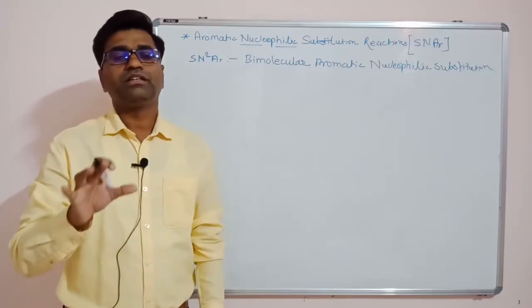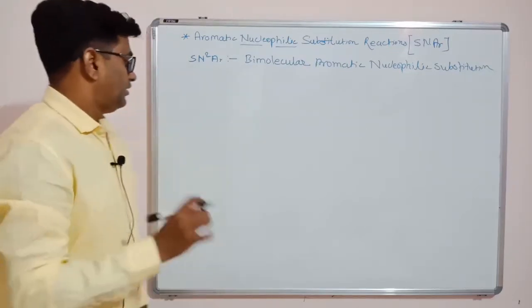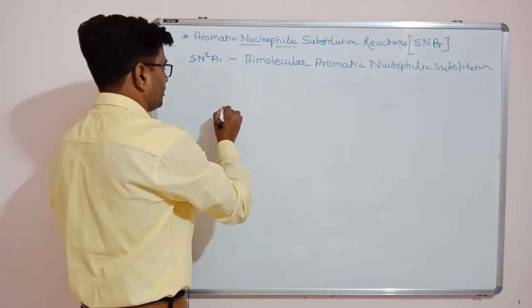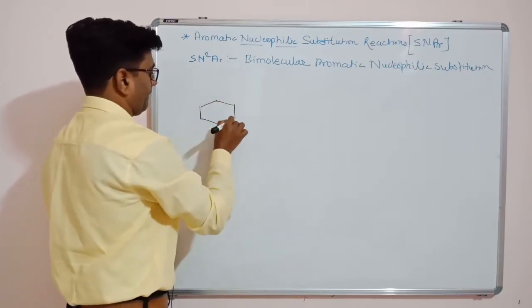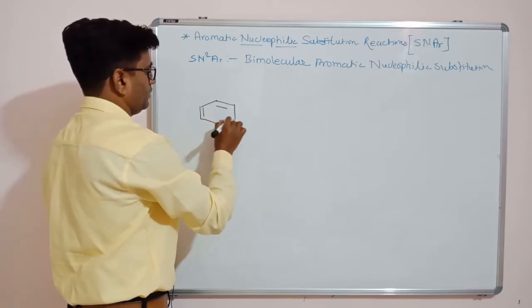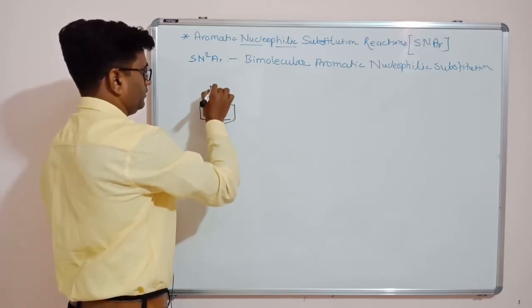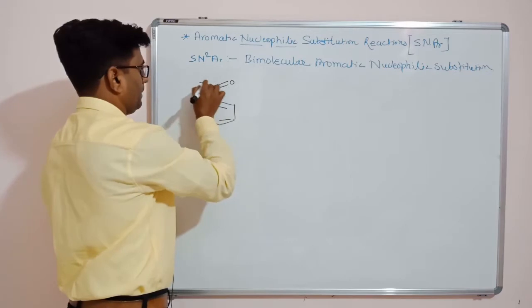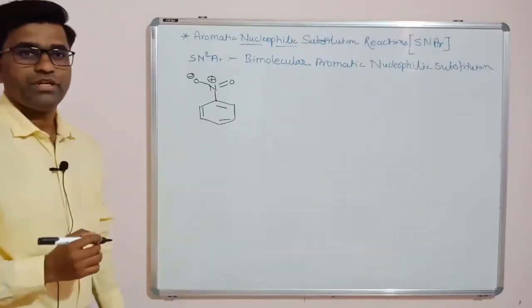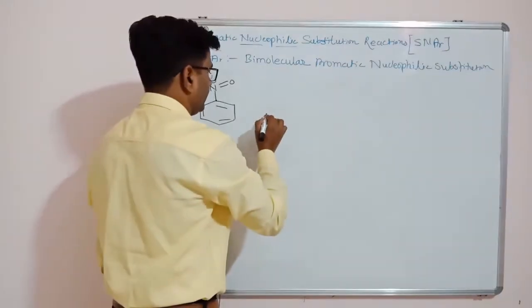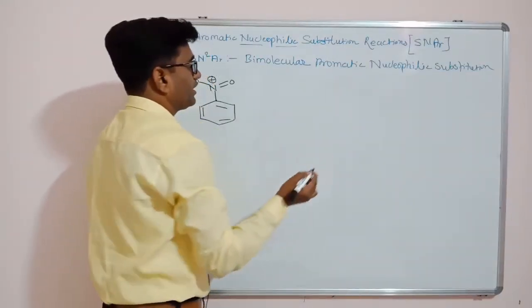Now we will learn that with an example. For example, we have nitrobenzene. So this is the structure of nitrobenzene. Suppose we are reacting with a strong base like KOH.